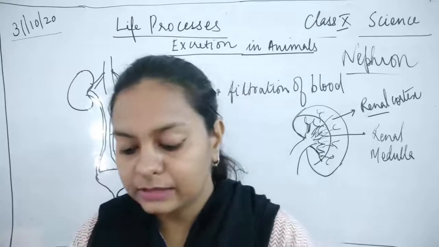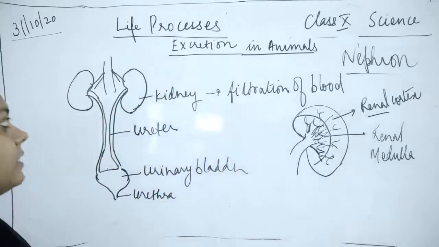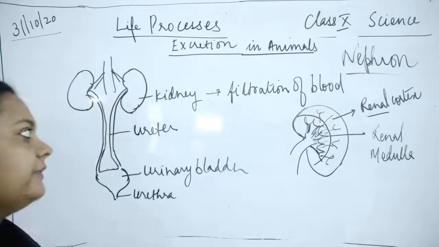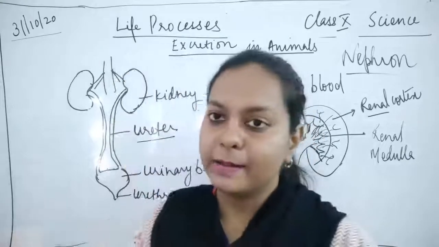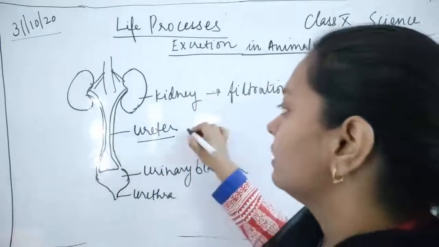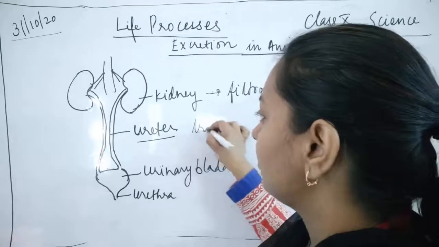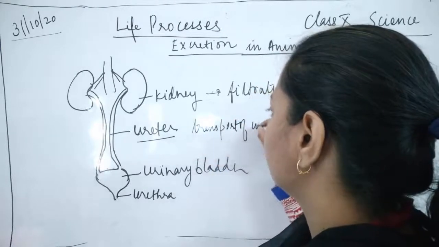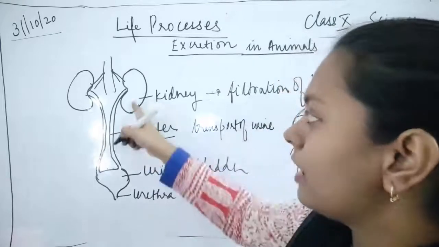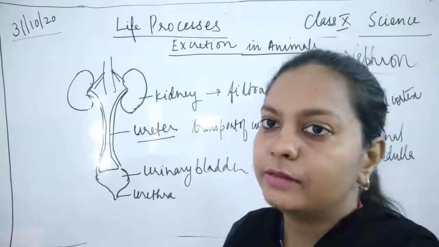Next, two pipe-like structures, two tubules, come out from the kidney, called the ureters. They help in the transport of urine from the kidney to the urinary bladder.